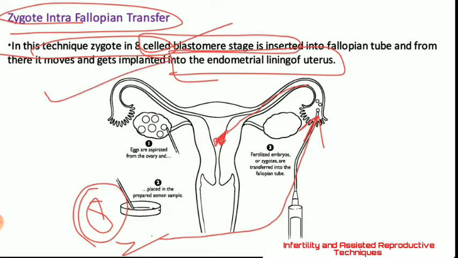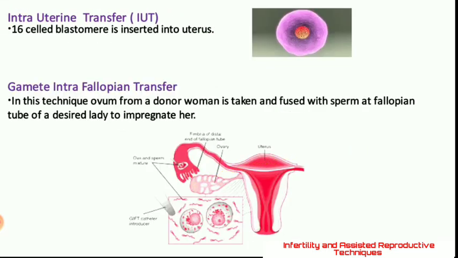This technique is also very helpful for females who are not able to bear children due to abnormalities in the fallopian tube, or some times to conceive. Now next one is intrauterine transfer. It is the same as the previous one, but here the technique uses a 16-celled blastomere. There the 8-celled stage of the blastomere was used. Here the 16-celled blastomere is used.